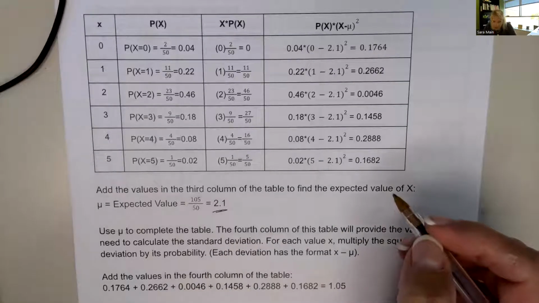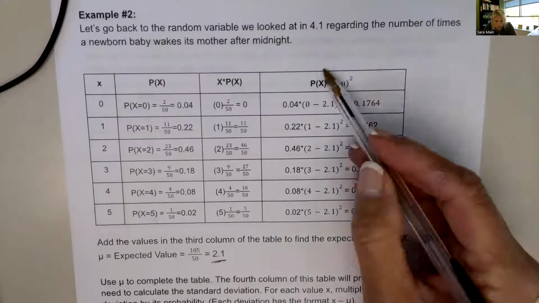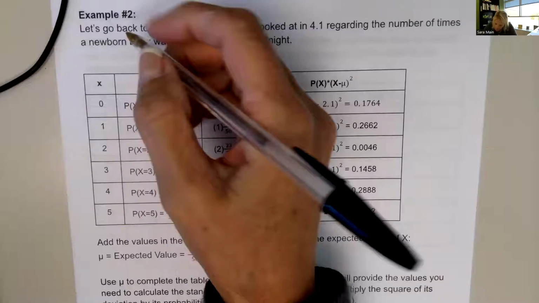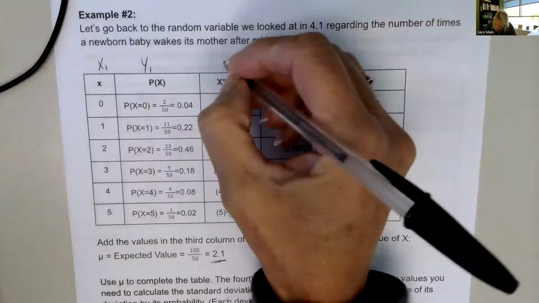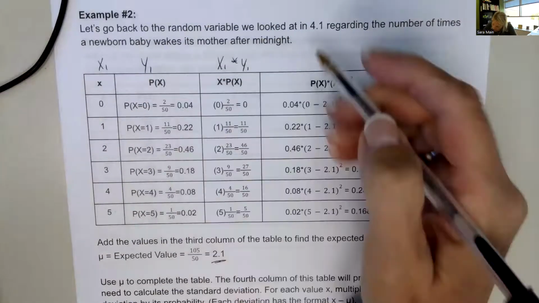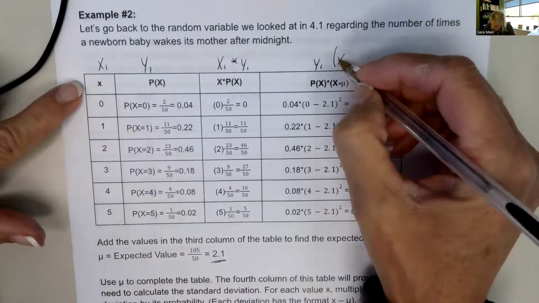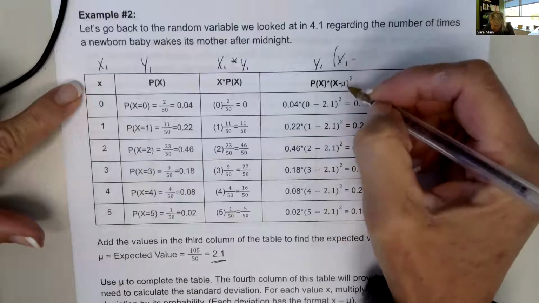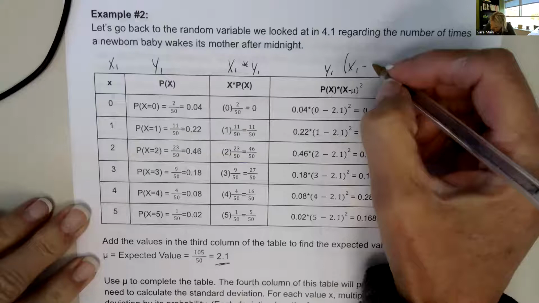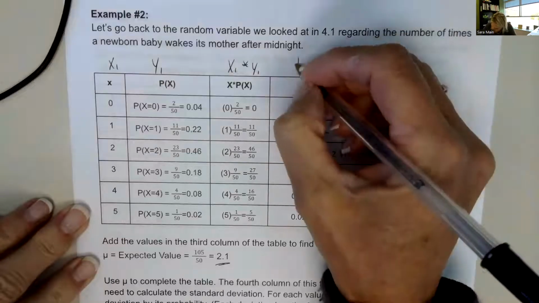Okay. Now, to find the standard deviation, we're going to use this formula. You're going to take the probability of the outcome, this would be x1, y1. This is x1 star y1. So you're going to take y1, the probability, and multiply it by x1, subtracting the mean. And we know the mean, so we have to actually enter this, 2 minus 2.1. And then square that. And we want to total that.